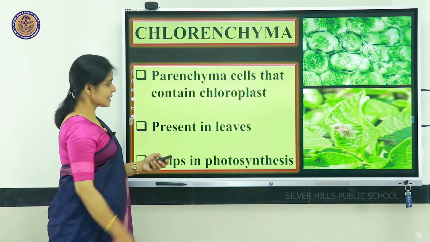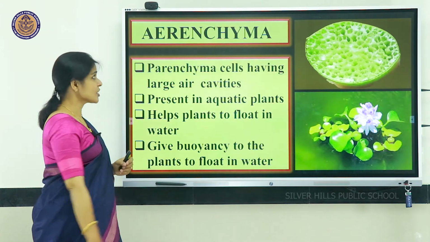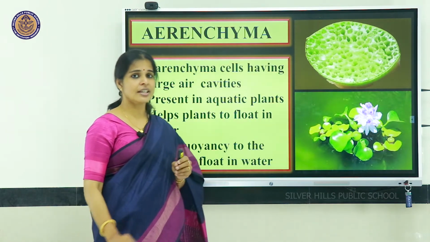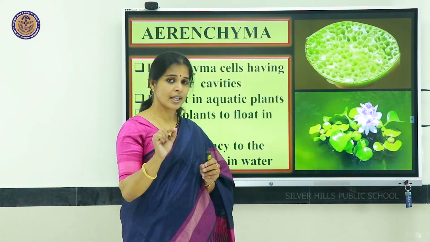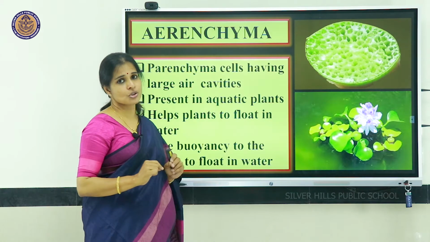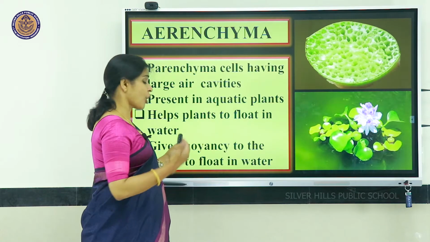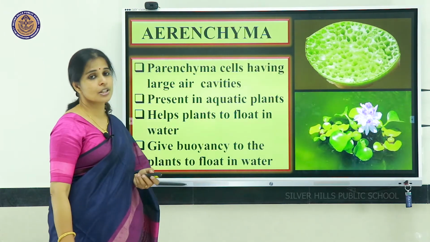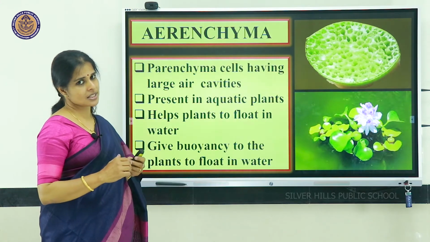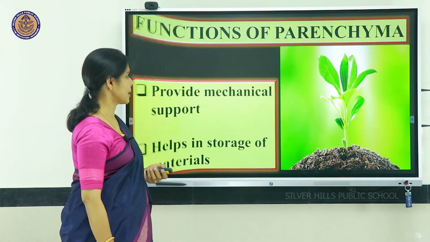So, parenchyma cells, when they have air cavities, we call aerenchyma. Aerenchyma cells are generally present in aquatic plants. Why? In aquatic plants, these aerenchyma cells help the plants to float in water, giving buoyancy to the plants. So, when parenchyma cells contain chloroplast, it is known as chlorenchyma. When they have air chambers, it is known as aerenchyma.